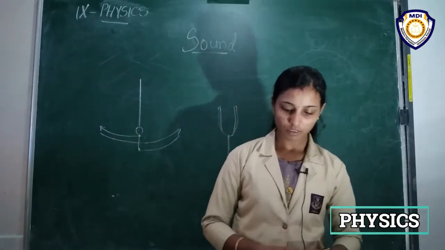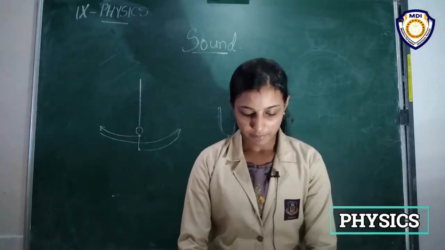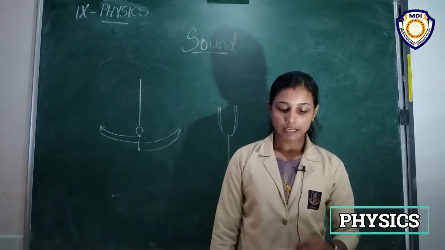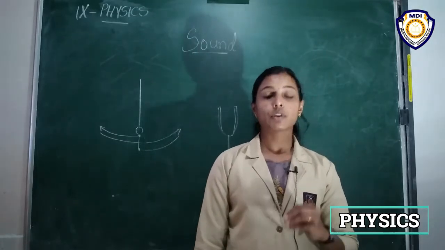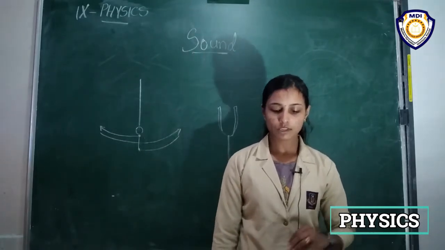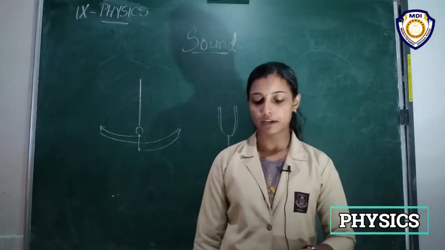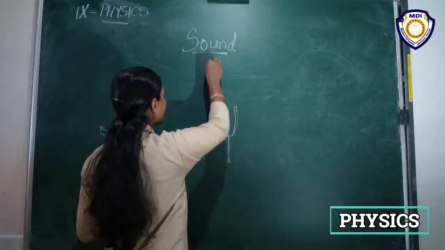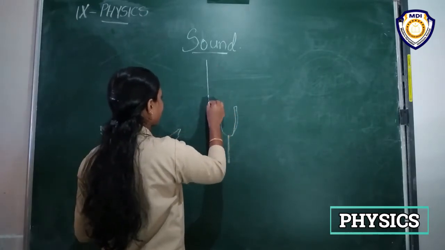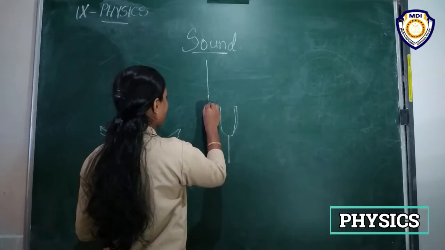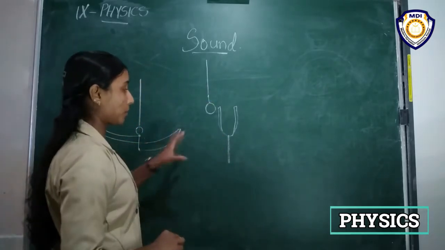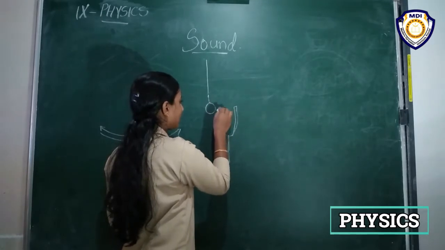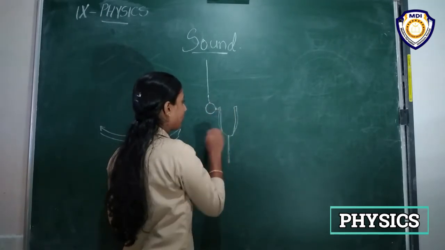Okay, so what happens? Touch the ball gently with the prong of the vibrating tuning fork. Observe what happens. Discuss it with your friends. So when this is a vibrating tuning fork, and we hang a tennis ball or a small rubber ball, plastic ball like this, and when we touch this vibrating prong to this ball, what happens?